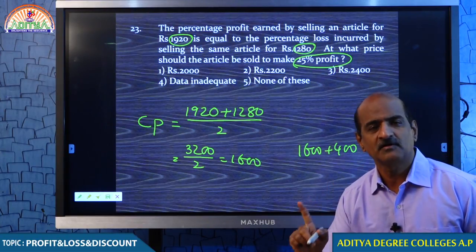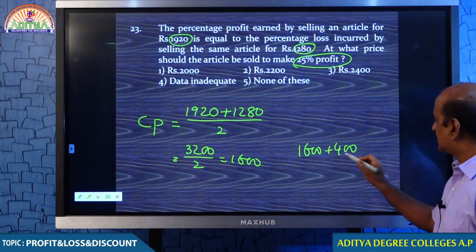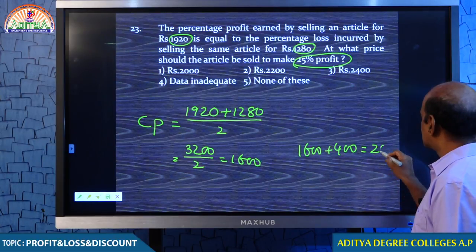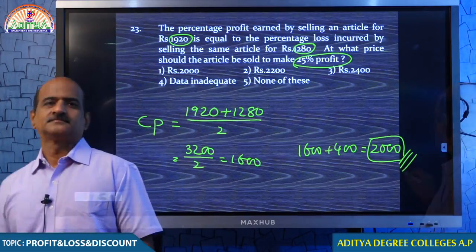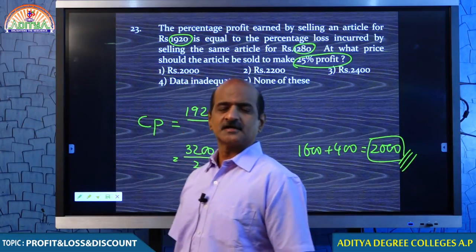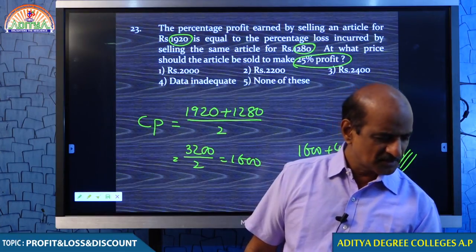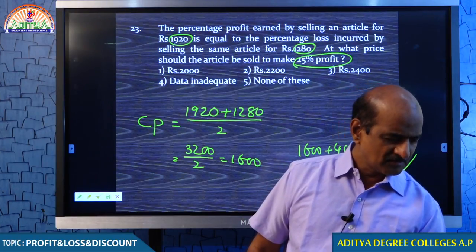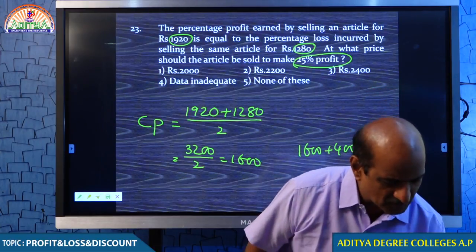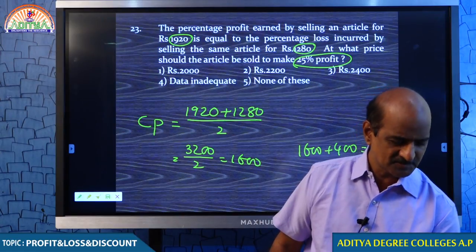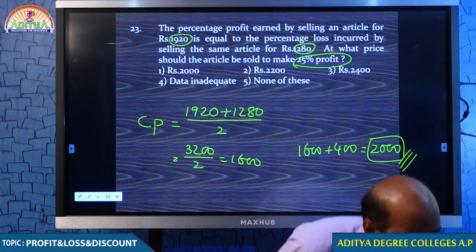25% profit. Profit should always be obtained on cost price. 1600 plus 400, that is 2000. This is the selling price. I think you understand that. Okay. So now with that, this model is clear to you. I believe that we can go ahead. Students, many of you put 2000, I appreciate that. Well done, students. There is one comment, what is that comment?